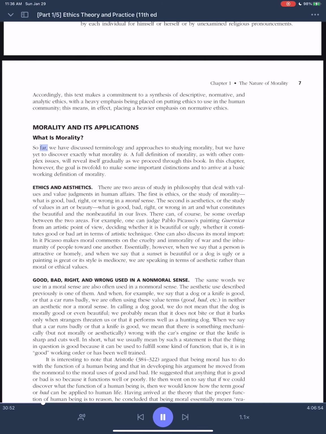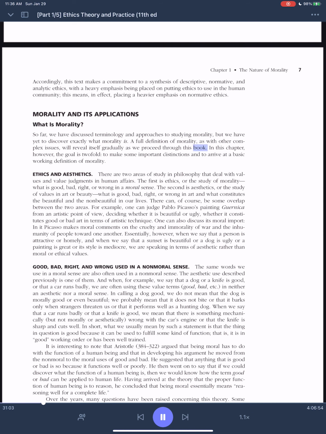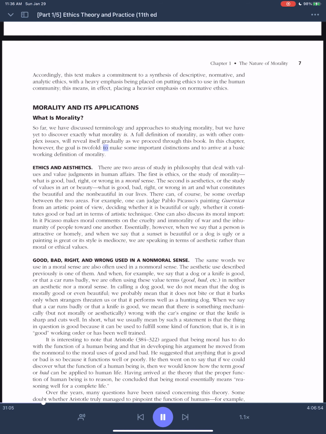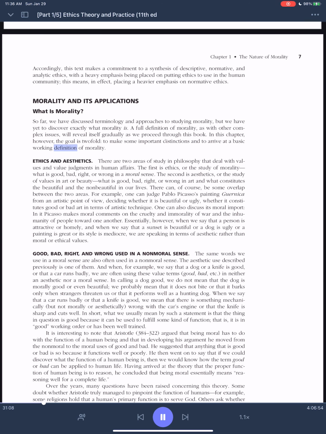What is morality? So far, we have discussed terminology and approaches to studying morality, but we have yet to discover exactly what morality is. A full definition of morality, as with other complex issues, will reveal itself gradually as we proceed through this book. In this chapter, however, the goal is twofold: to make some important distinctions and to arrive at a basic working definition of morality.